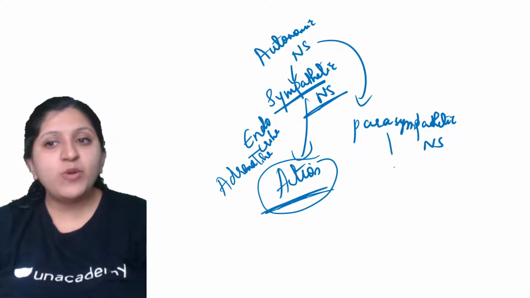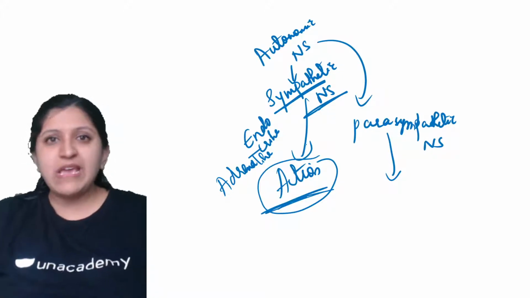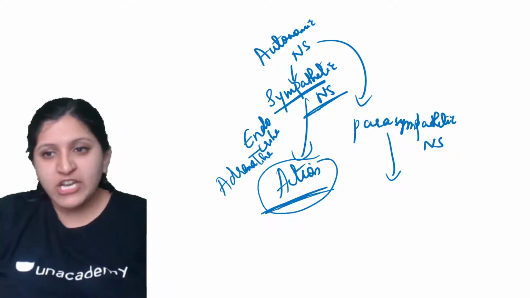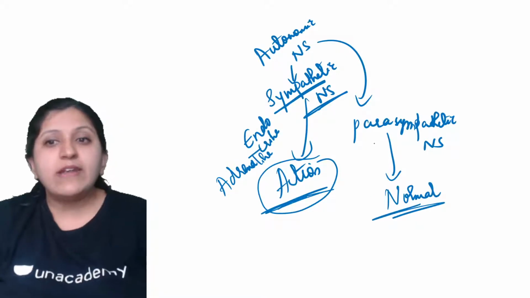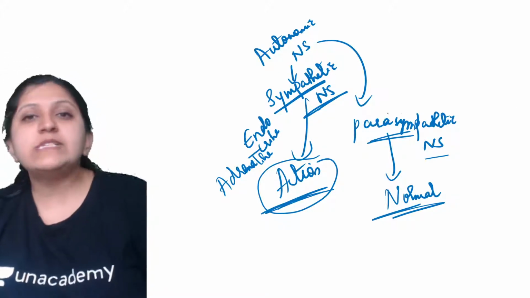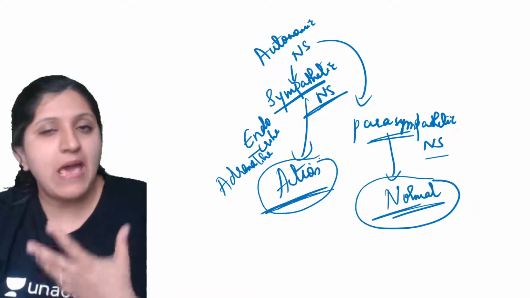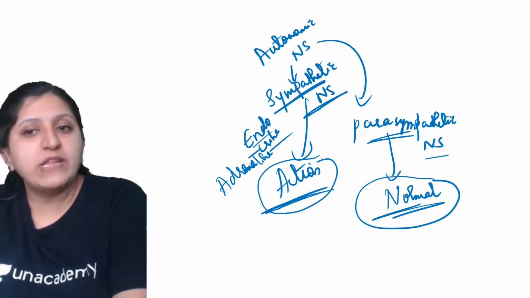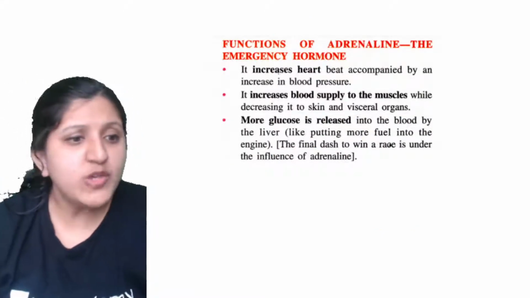Now the parasympathetic system comes after all the action. We cannot be angry or excited always, right? We need to get back to the normal condition. That is done by the parasympathetic nervous system, which is going to bring you back to normal working. Here the sympathetic nervous system along with the endocrine system prepares your body for the action. I hope it is clear.